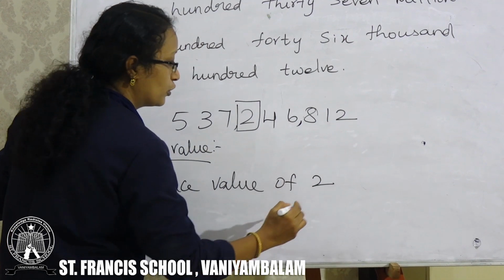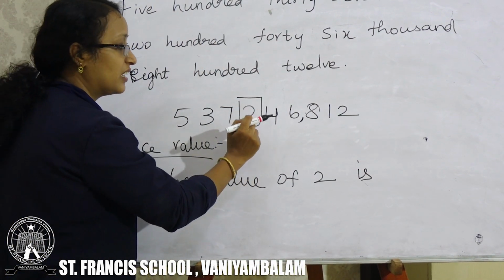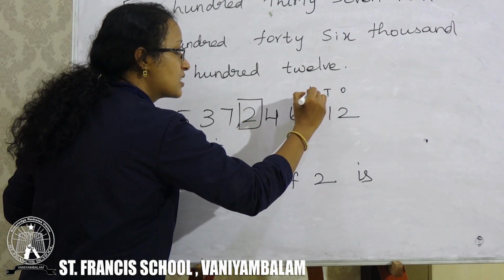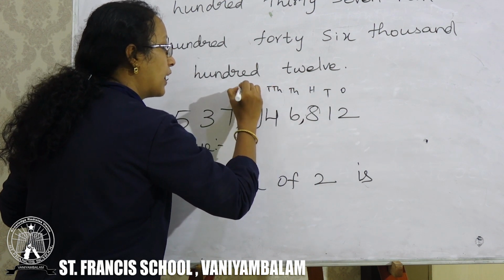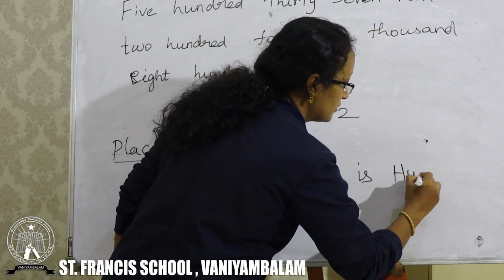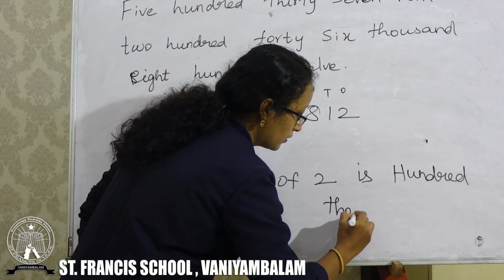The digit 2 lies in which place? Ones, tens, hundreds, 1,000, 10,000 and 100,000. So 2 lies in the 100,000 place.